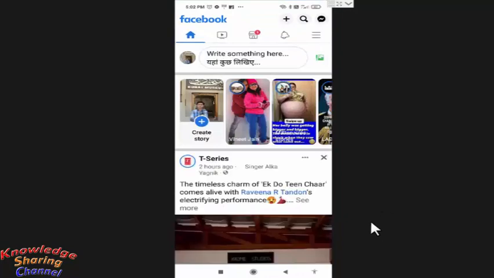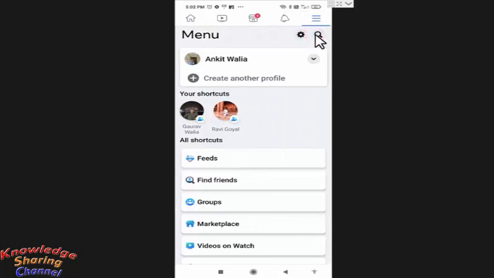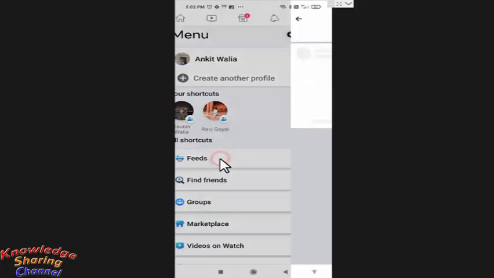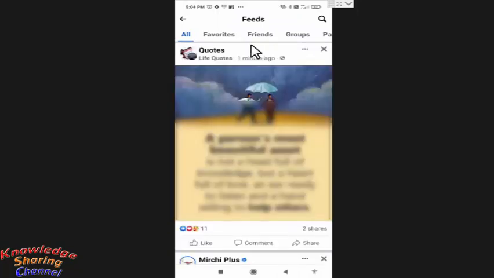In your Facebook app, you need to press on the three lines. Now here you need to press on feeds. Now in feed, you will find the most recent post, like this post is posted 1 minute ago.